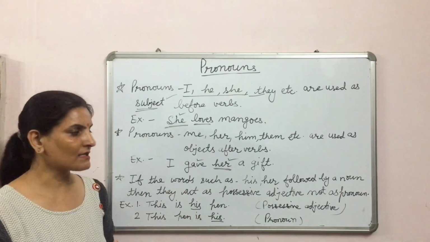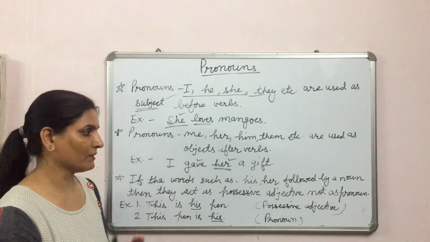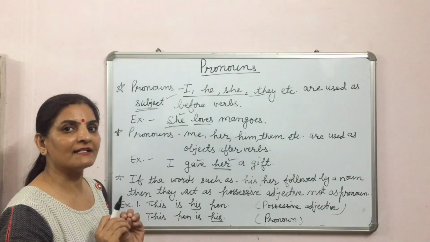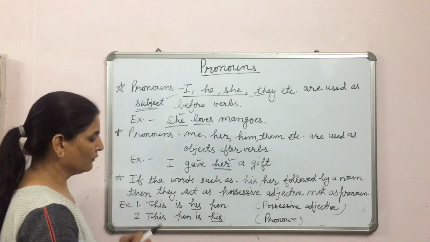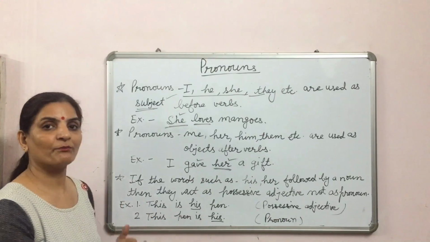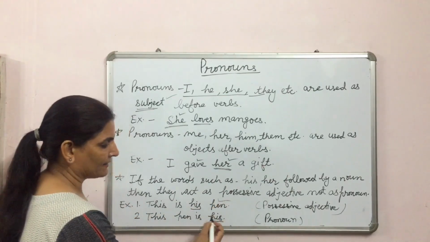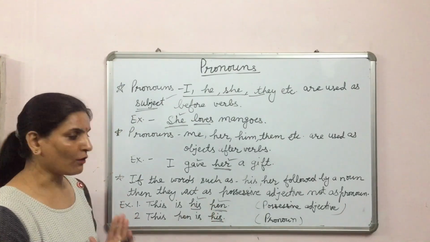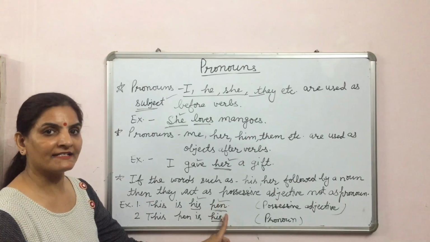If words such as his, her are followed by a noun, then they act as possessive adjectives, not as pronouns. Look at the examples. First, this is his pen. In the first sentence, pen is a noun and his is followed by pen. So it is a possessive adjective.